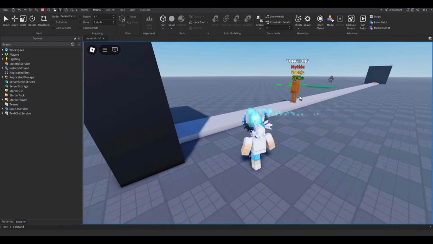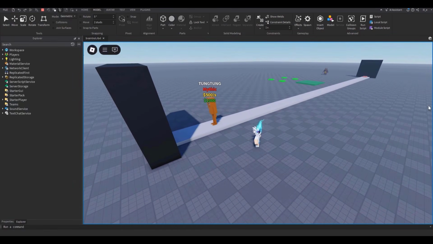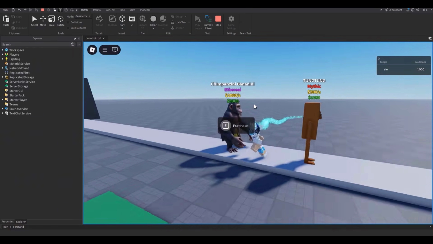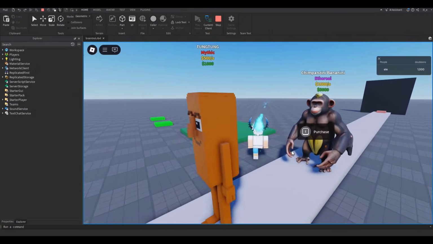There you go. All right, there you go. With some trial and error, when he reaches the end, he gets teleported back to the start and loops around. So when he goes to the end, there you go. He's at the start. And he just loops again and again. There you go. That's so cool. Only thing I have to do is add an animation, but I'm not going to be doing that.